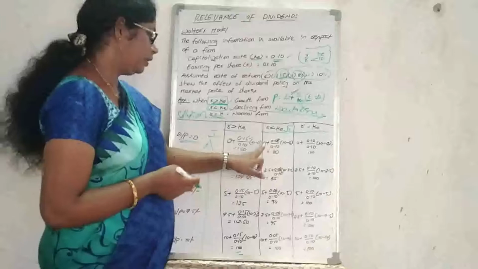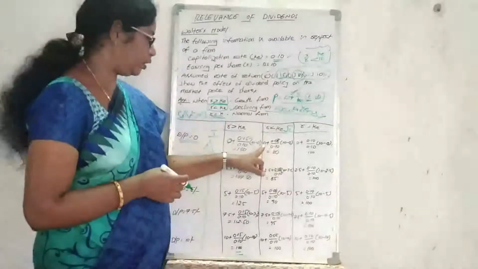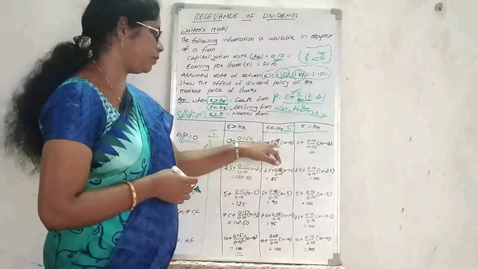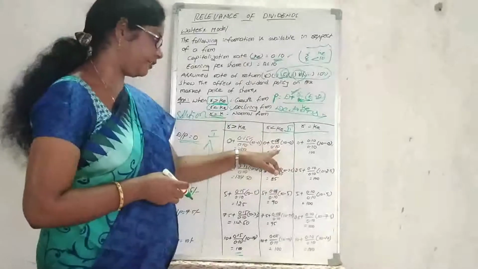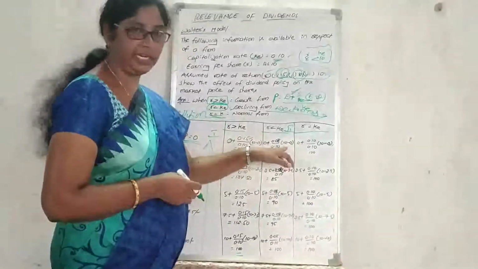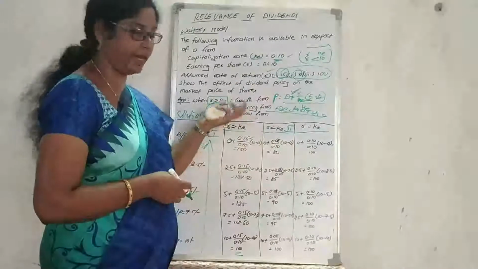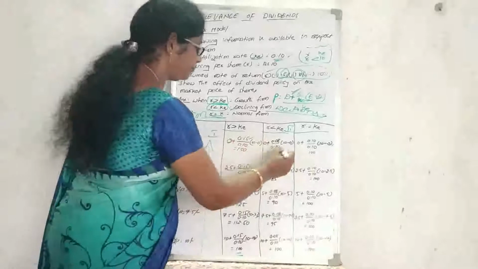When it is at 0 payout: 0 plus required rate of return 0.08 divided by 0.10 as the cost of equity, into earning per share 10 rupees minus 0 dividend, so 80 rupees.